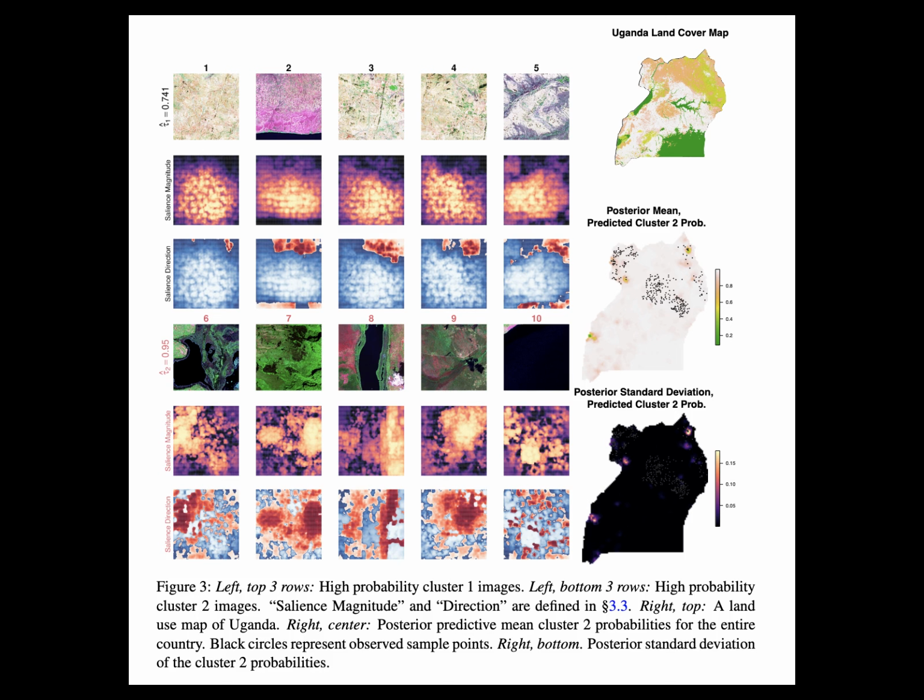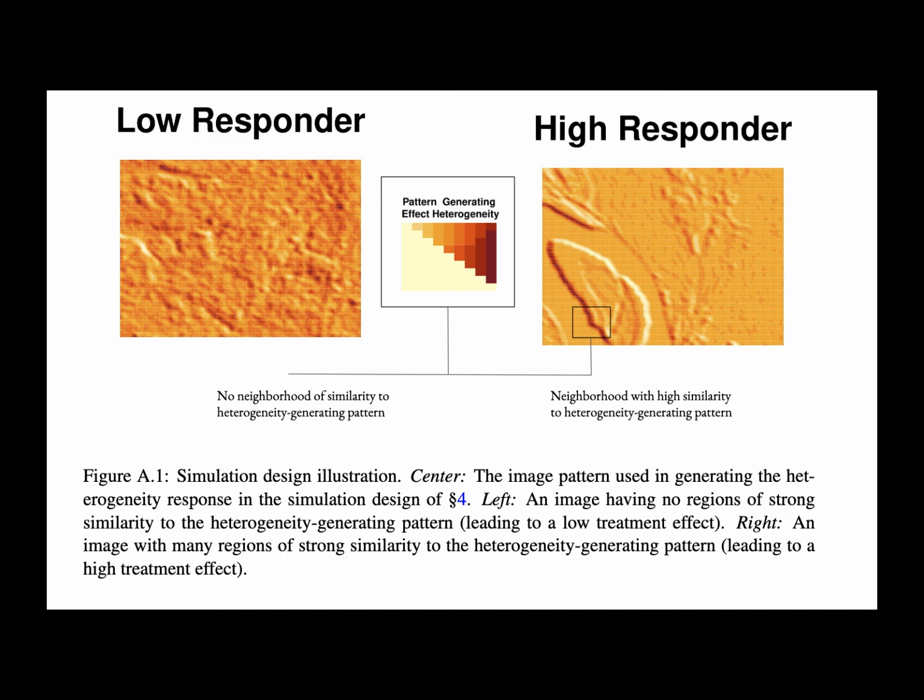Variant 2. Image type differential effect model. The first effect mixture model could be useful to investigators because conditional effects can be succinctly summarized with a small number of parameters, but in some circumstances, investigators may want a more flexible model for the heterogeneity structure. In that case, the distribution of treatment effects given the image type Z is parameterized by a Bayesian CNN indexed to Z. Mu sub tau given Mi equals M, Zi equals Z is distributed according to Bayesian CNN sub Z of M. Here, the image type acts as a stochastic gate that determines which image patterns will be used in predicting the mean treatment effect value given the image, Mi.